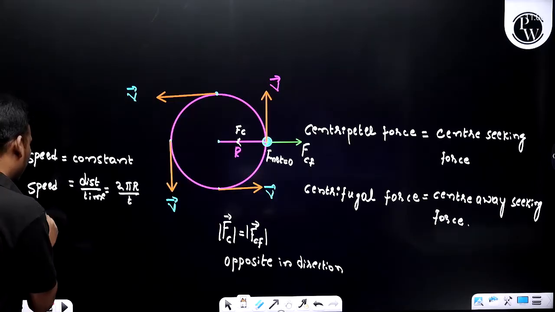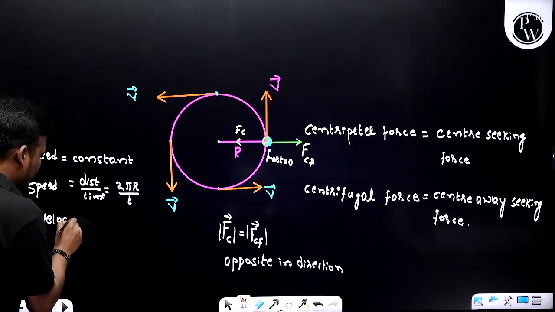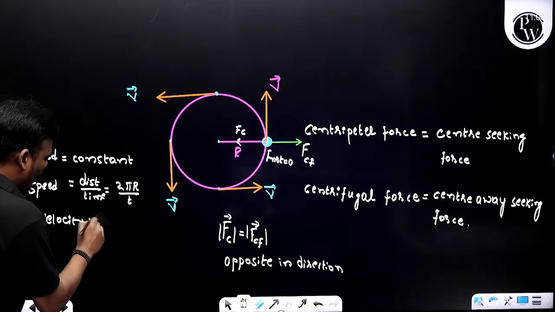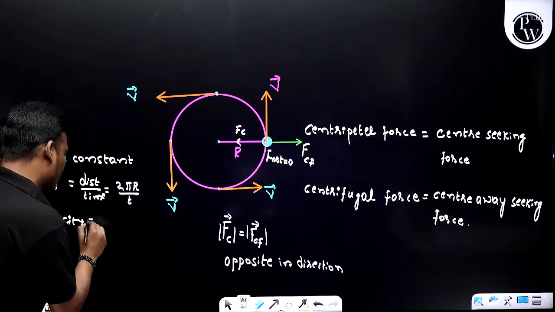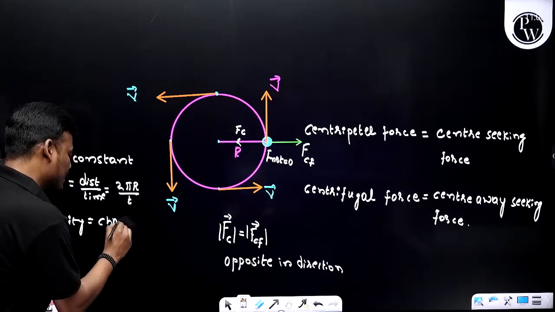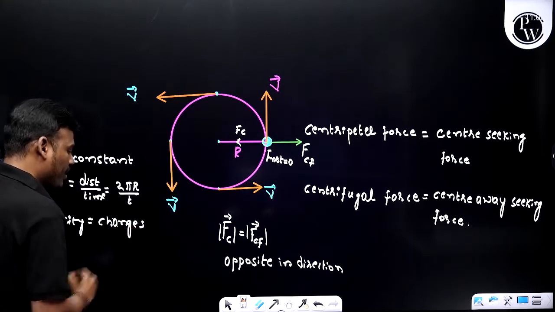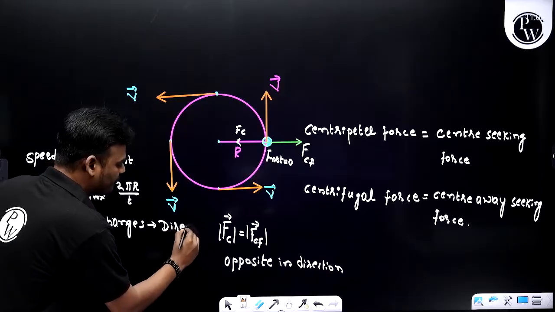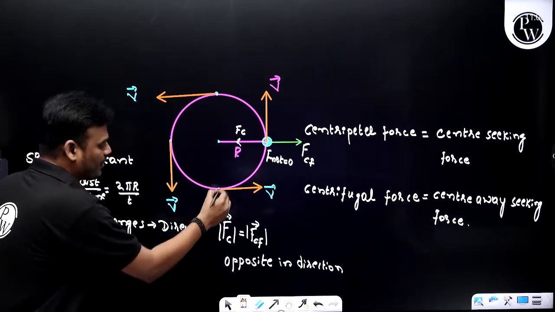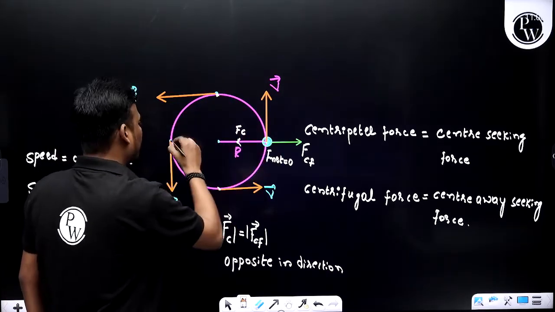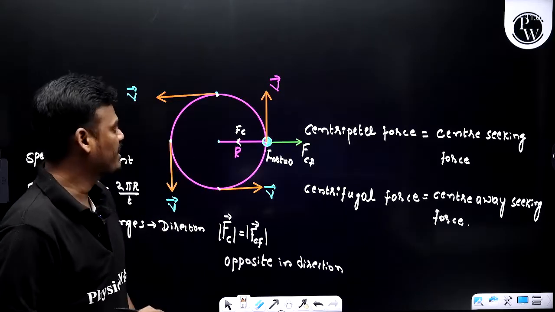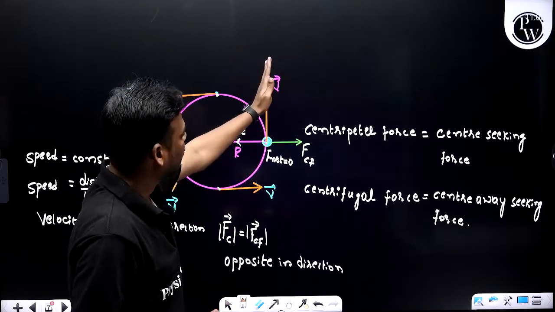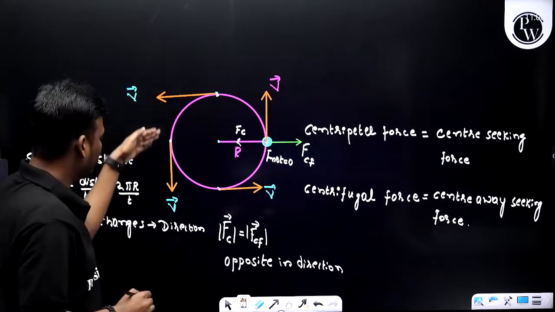And what about velocity? Velocity is changing. The reason is the direction. At every interval of time, the direction of the particle keeps on changing. Here you see, it is north. Here it is west. Here it is south.